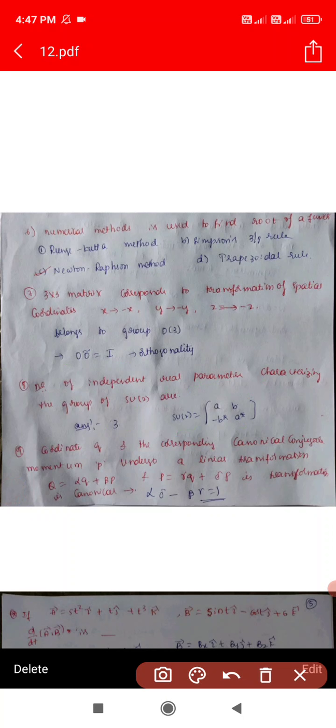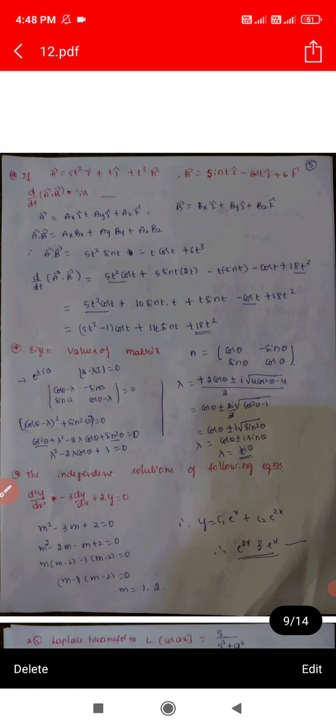This question is asked many times. For a canonical transformation, it is the outer product minus the inner product: alpha delta minus beta gamma, which becomes equal to 1. This is the answer for this question.